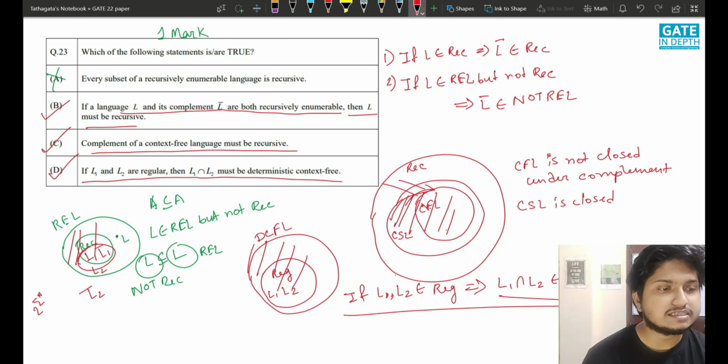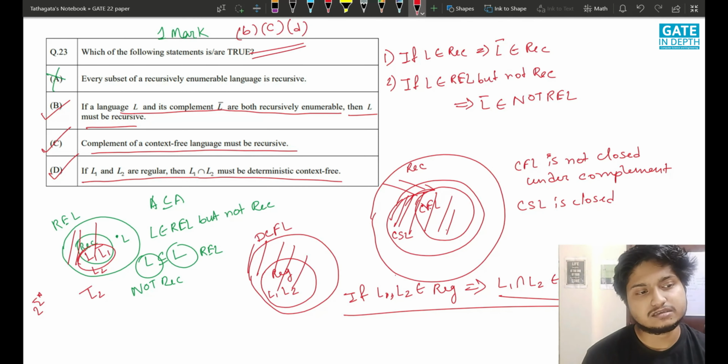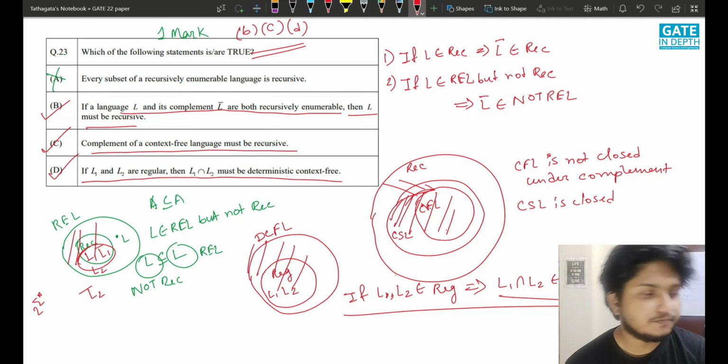So the answer stands as B, C, D. And if you have opted for this, you will get +1 mark.